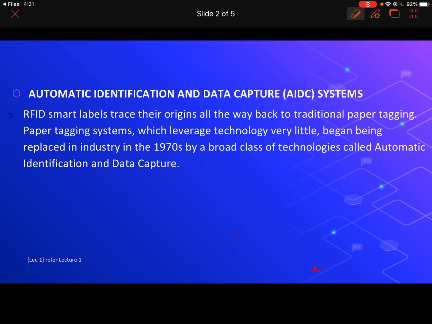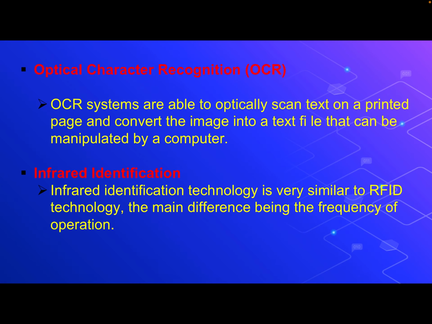So we'll be talking about types. RFIDs, and smart tags, are basically the latest part of this family. The first one to see is optical character recognition.